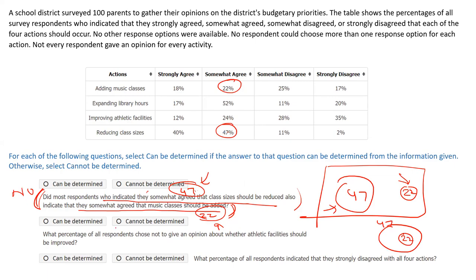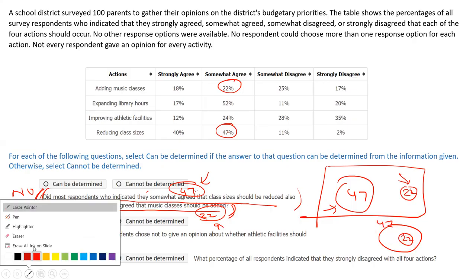Agree? All right. Now, read the question again. Do most of these appear in this bucket as well? Most would mean what? Greater than 23.5. Most of 47 would mean greater than 23.5. But how much do we have here? Only 22. So now tell me what would be your answer to this question? Did most of these respondents, again the answer is no.